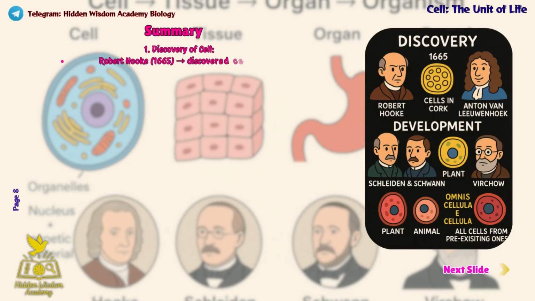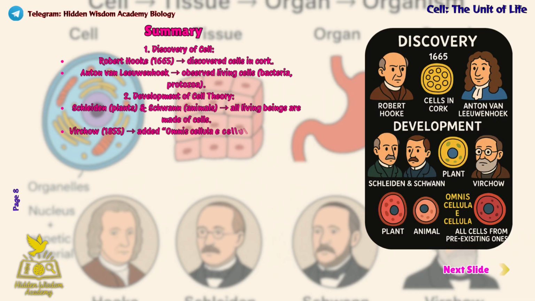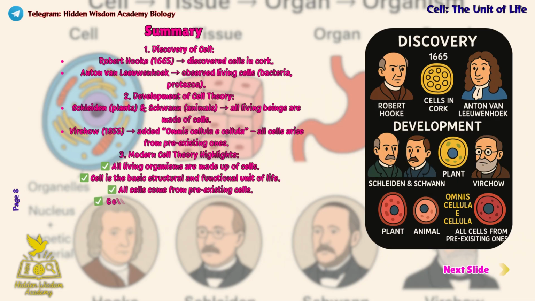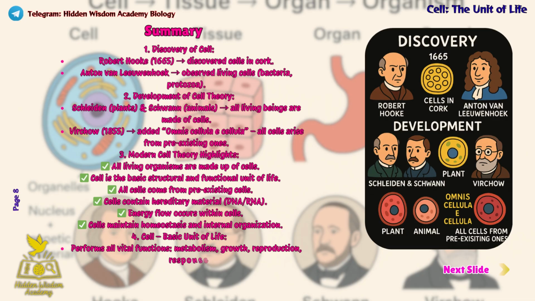Let's summarize what we learned. The cell is the basic unit of life in both structure and function. From Robert Hooke's discovery to the work of Schleiden, Schwann, and Virchow, scientists have revealed how all living things are made of cells. Modern cell theory explains that every organism is made of cells. Each new cell comes from an existing one, and cells carry genetic information. These ideas form the foundation of biology, showing that every living being starts from a single cell.